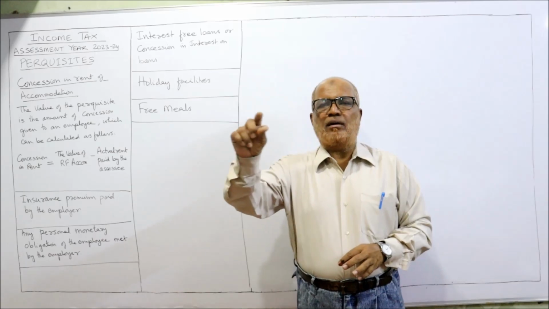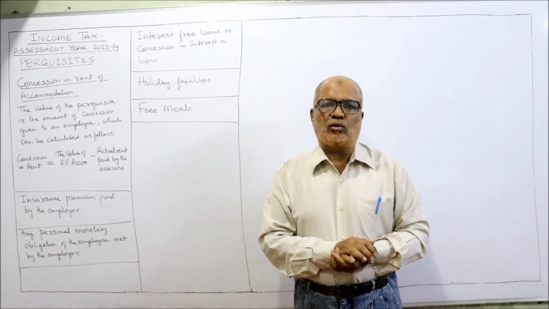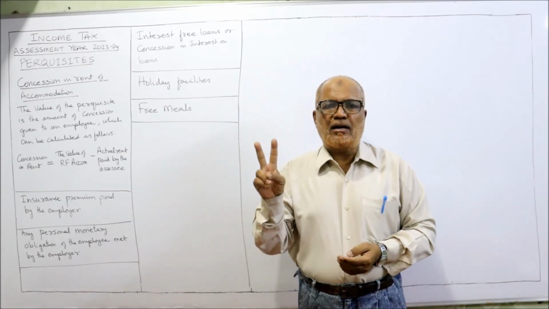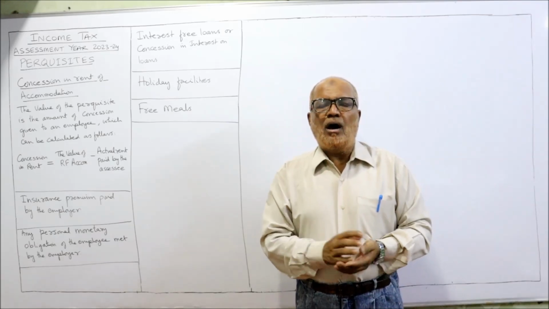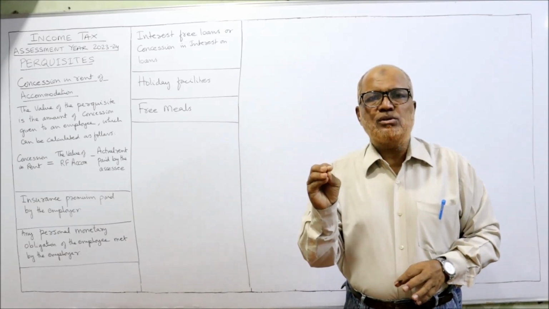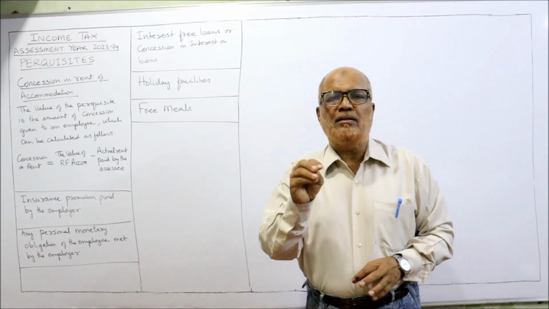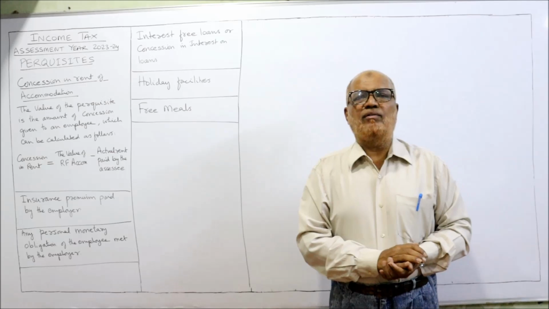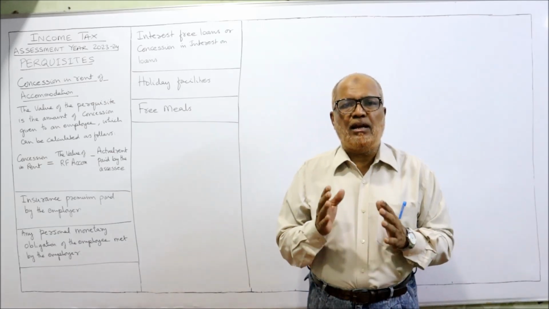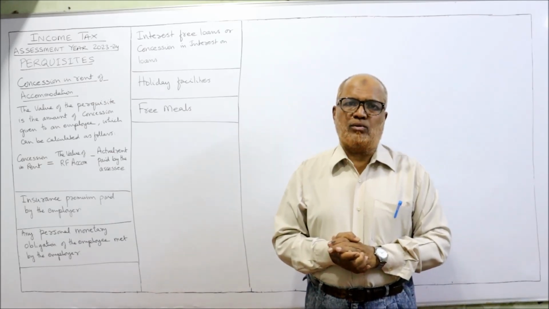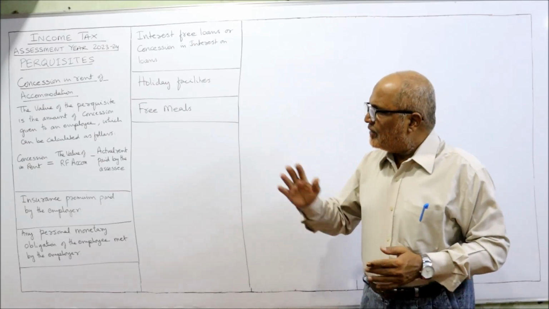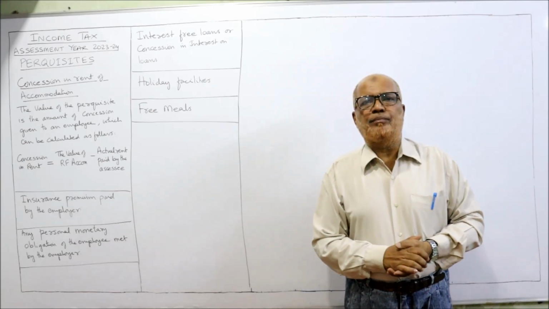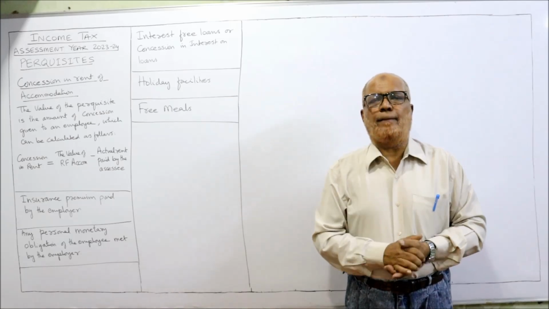Example, the value of rent-free accommodation comes to, let it be 2 lakh rupees. 2 lakh is the value of rent-free accommodation, out of which 50,000 is the rent paid by the employee. So 2 lakh minus 50,000, 1,50,000, is called concession in rent. That is a taxable perquisite.